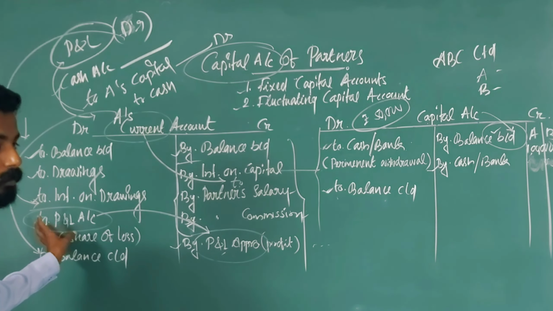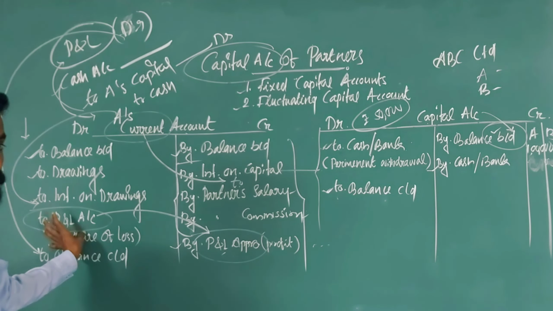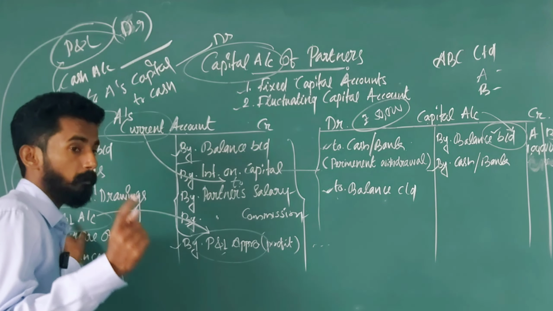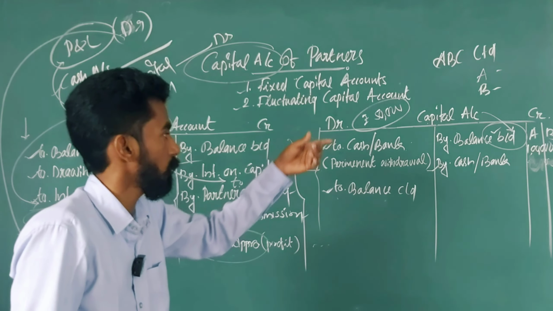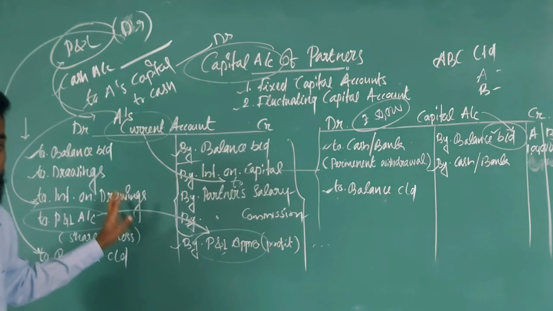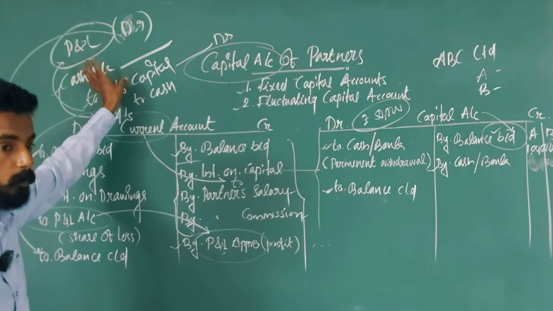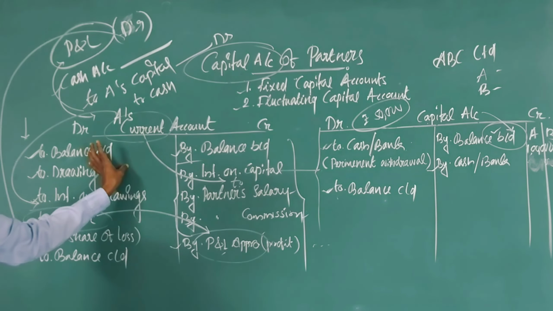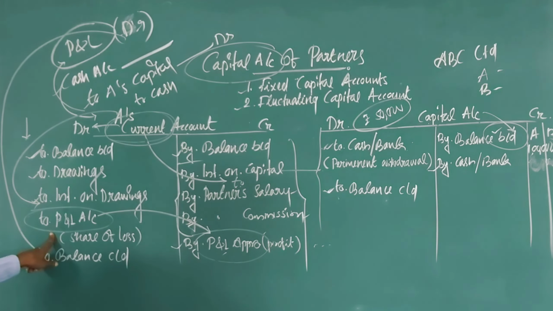Profit and loss account, loss, shows which balance? Debit balance. What is the journal entry for transferring that loss into the capital account? Sorry, here the current account.